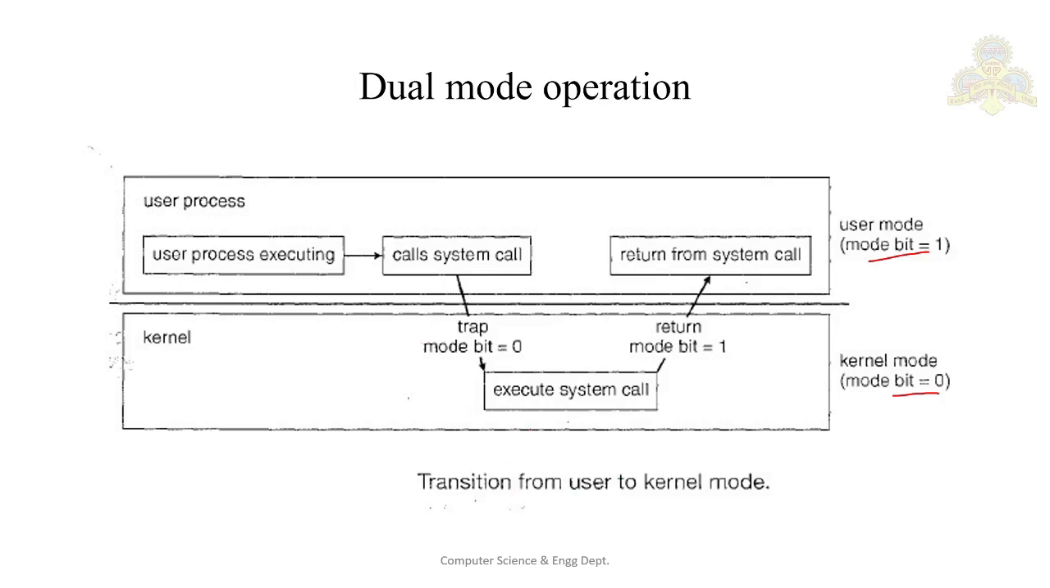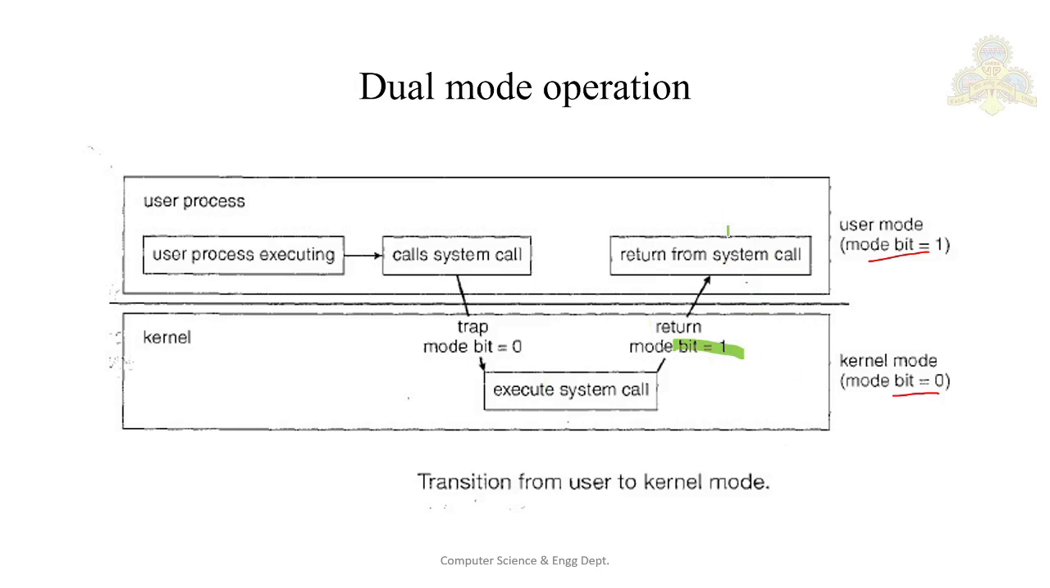And once the system call is executed, now it has to move back to the user process and start executing the pending work. So at this point, on return from the kernel to the user process, once your system call is executed, the mode bit is set to 1. Then the user process can resume. This is the transition from the user mode to kernel and then back to the user process.